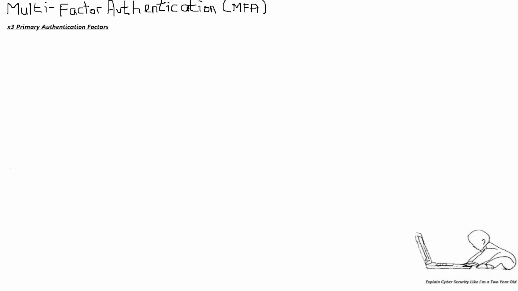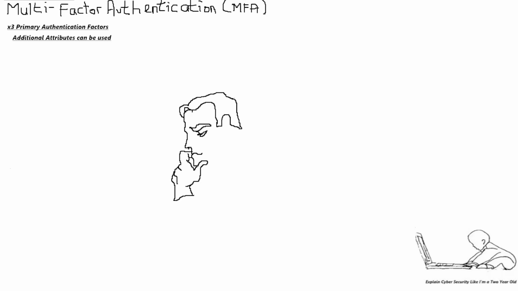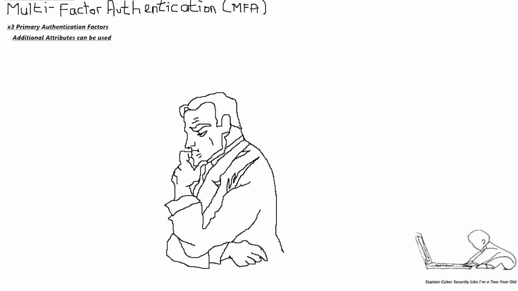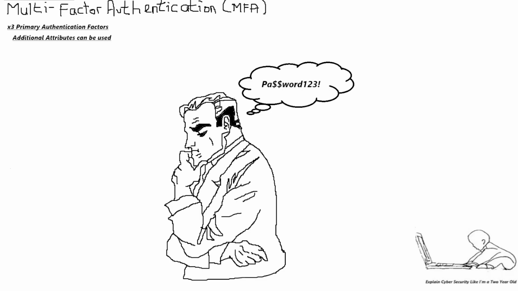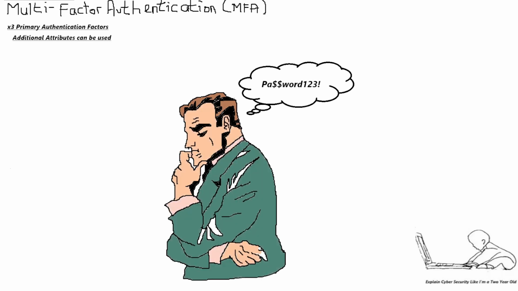Multi-factor authentication. There are three primary factors and various additional attributes. The first primary factor is something you know. This factor is the most common and traditionally used, such as a password, a PIN number, a memorized secret, a passphrase, etc. A technical keynote.